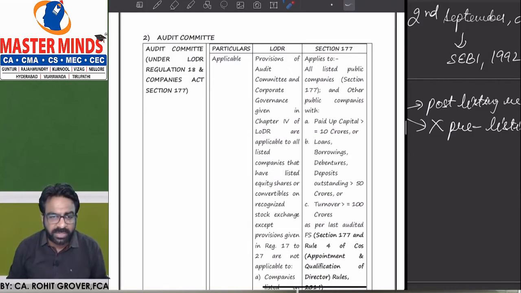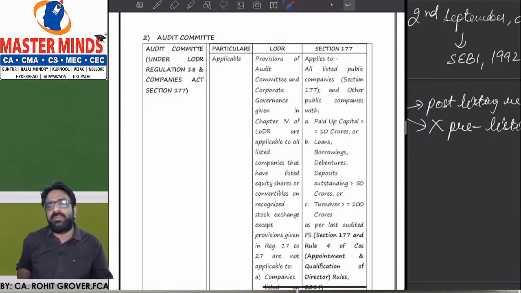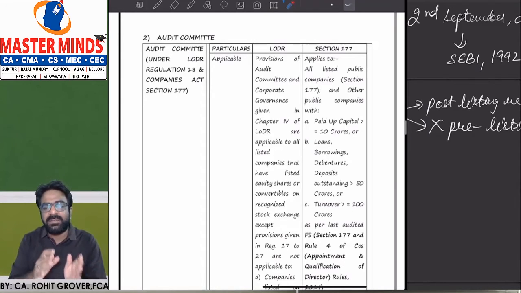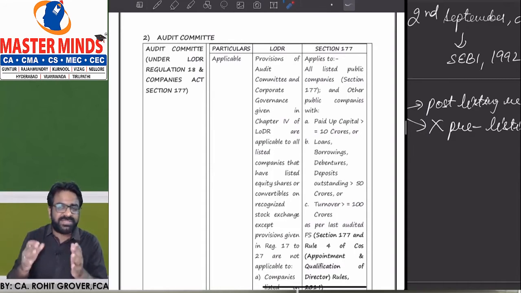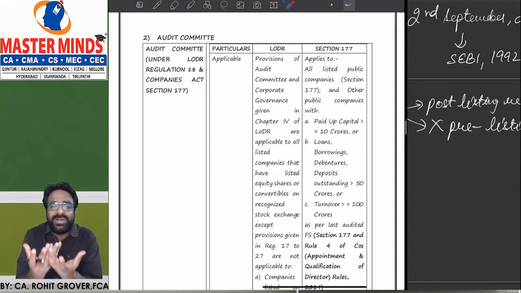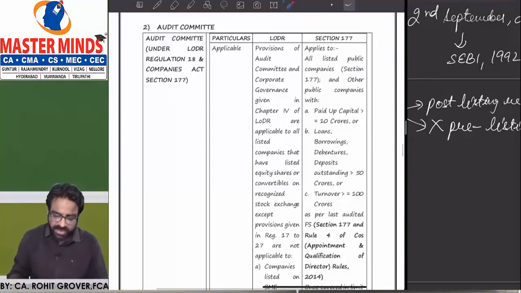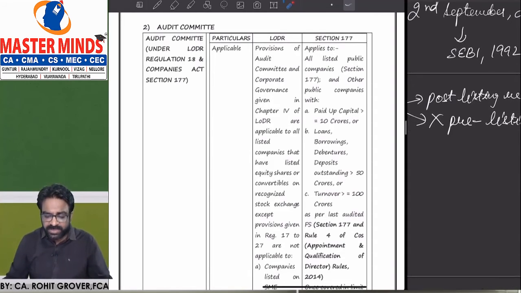Provisions of the audit committee as per Companies Act 2013 and provisions of the audit committee as per LODR regulations. So LODR regulations we have on the left side, and section 177, audit committee as per the Companies Act, we have on the right side. Majorly what I'm going to make you understand here is the difference between the two.